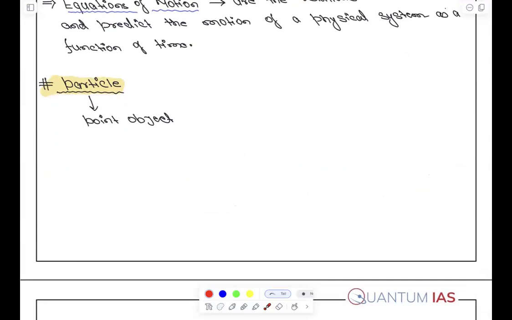Now, to understand, the concept is relative. Particle is a relative concept. For example, if you watch the moon from the earth, you will say that moon is a point object. Forget about the moon.